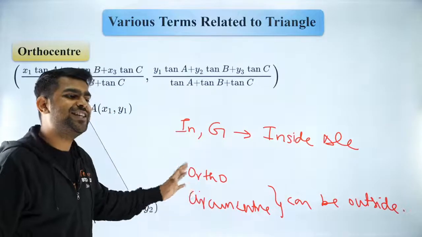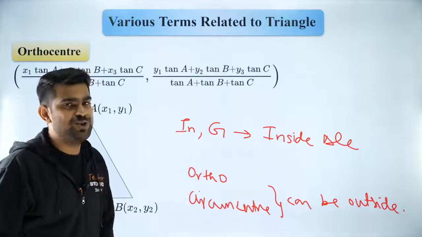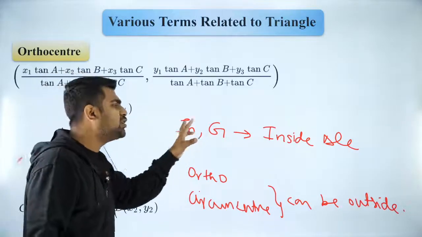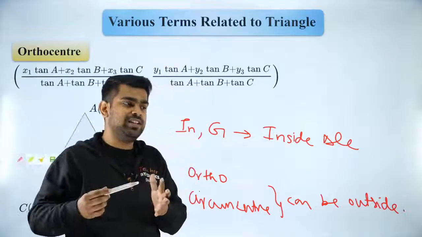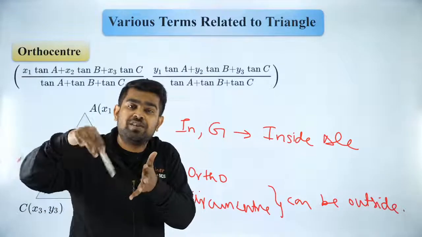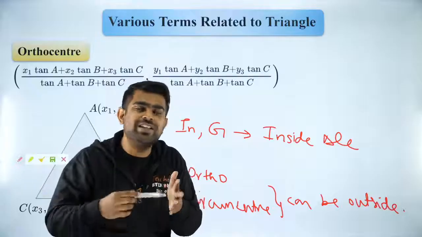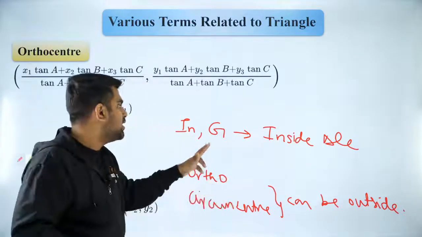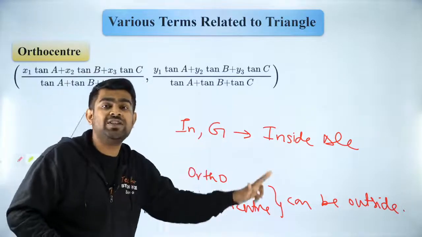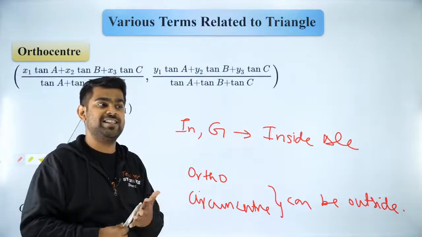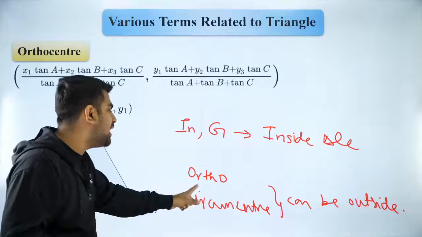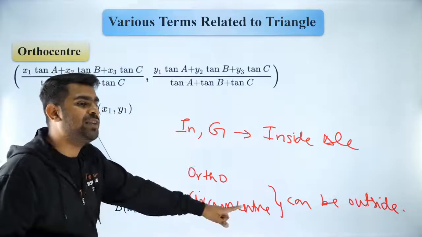This is an amazing property which you should all know. Incenter is always inside because it is the center of the incircle, the inscribed circle, so it has to be inside. Centroid is the average of the vertices, so it is also a point on the inside. But orthocenter and circumcenter can be outside.